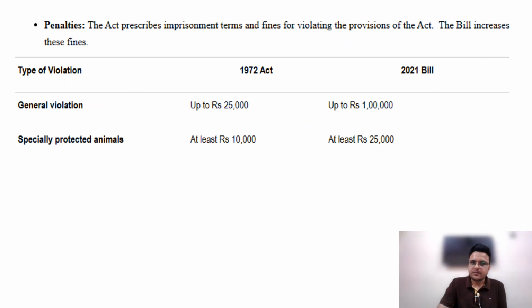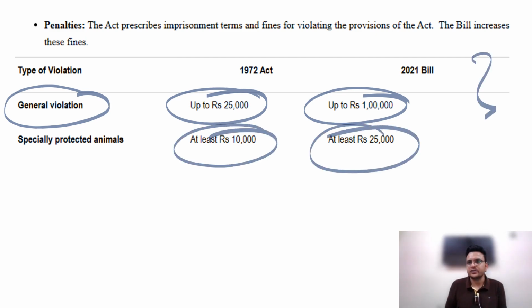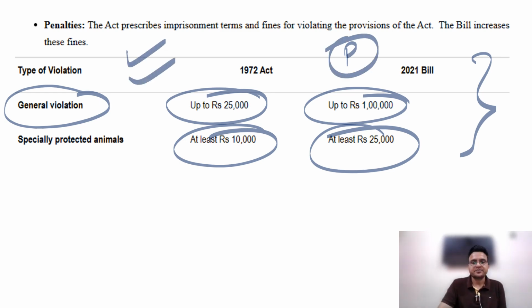Now some penalties are going to be increased. General violation, if someone is violating the law or the Wildlife Protection Act: earlier we had 25,000 rupees, now it will be 1 lakh rupees. For special protected animals, at least 10,000, at least 25,000. From a prelims perspective, just remember these penalties.